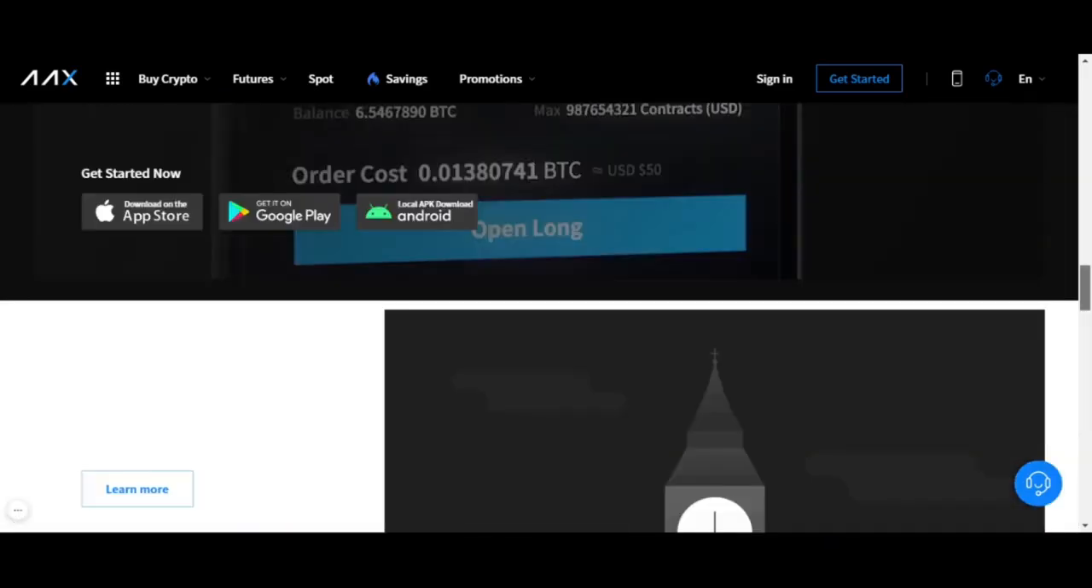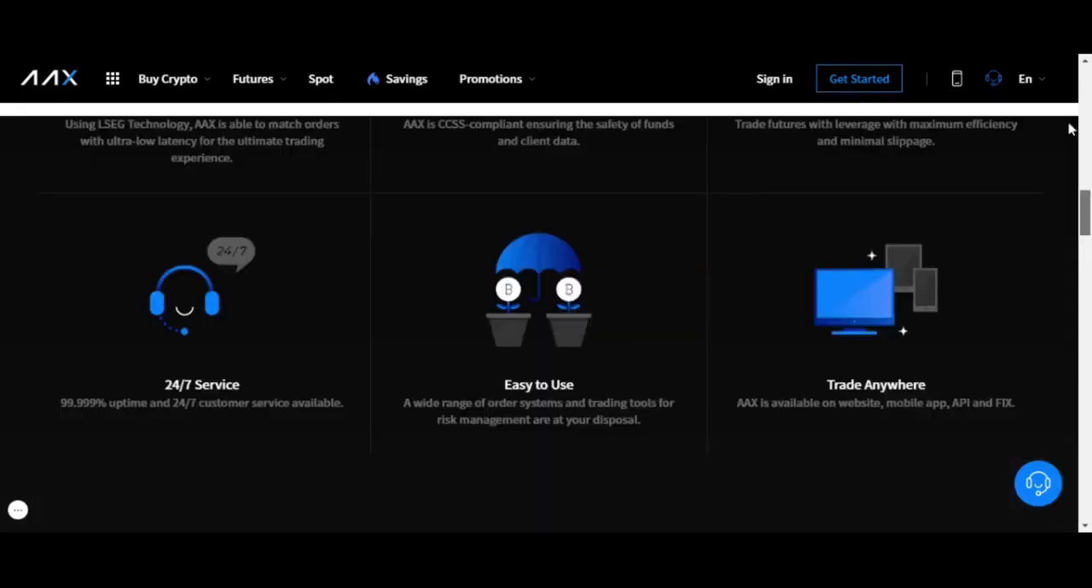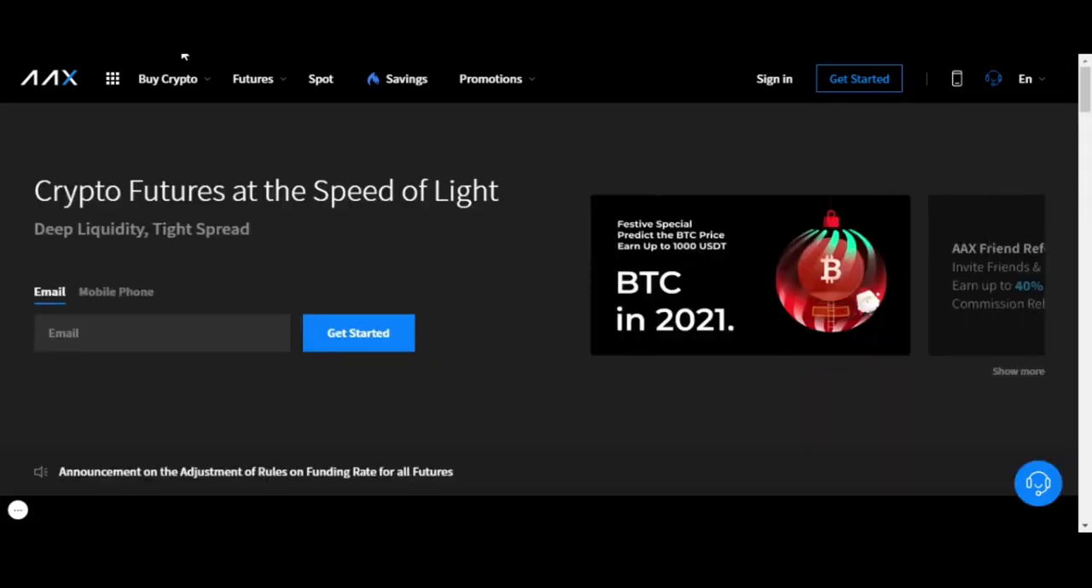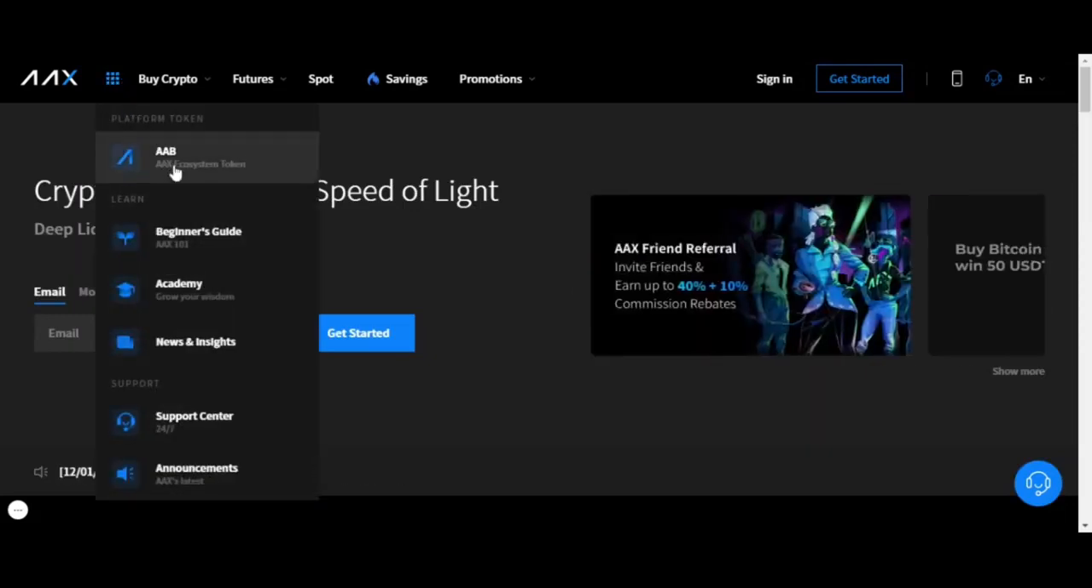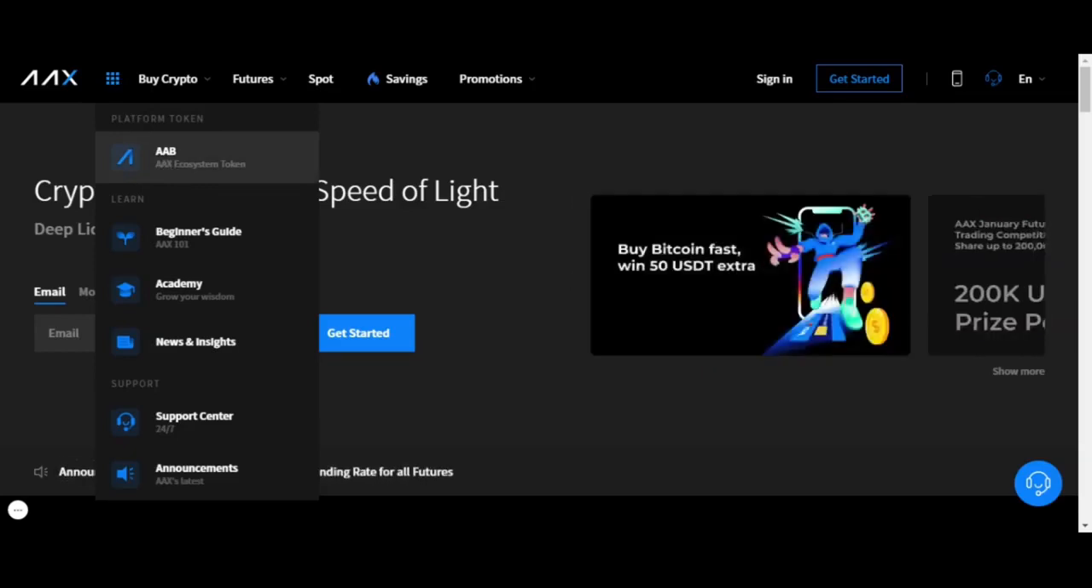So let's just run through this. There's a lot to look through here, and then we'll actually show you how you sign up with an account, how easy it is, and a nice little sign up bonus you can get. So the platform token, as we talked about at the start, is the AAB token. So that's the AAX ecosystem token.